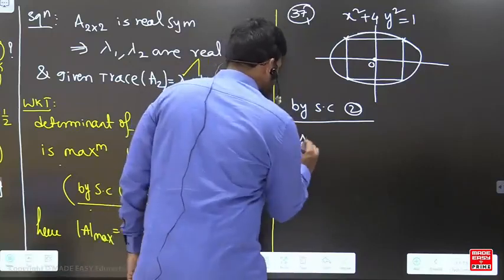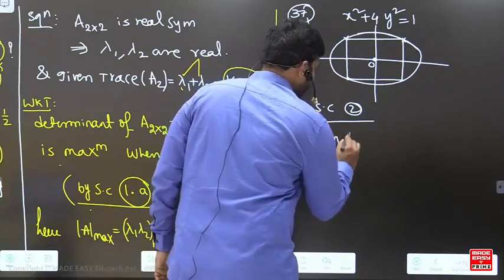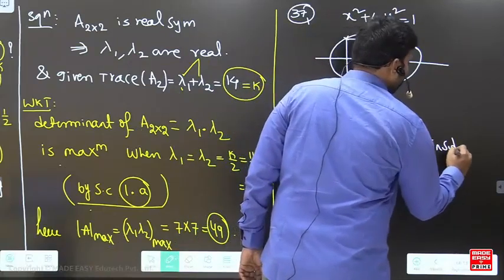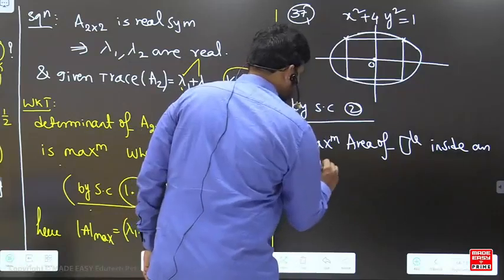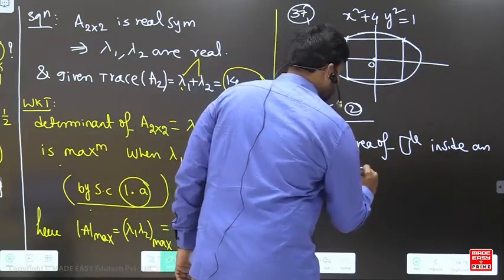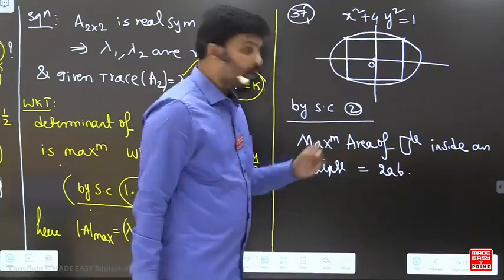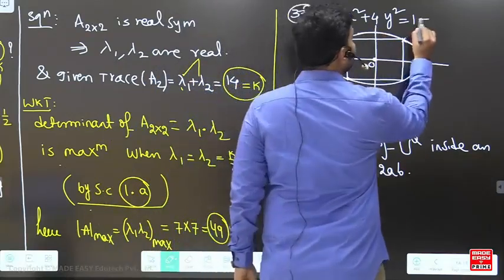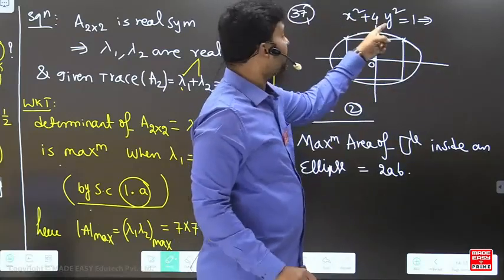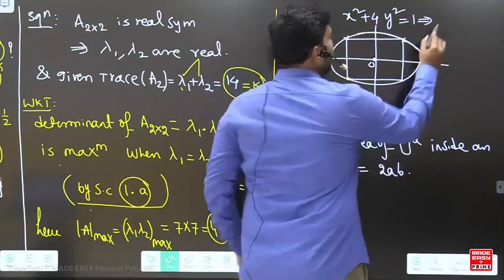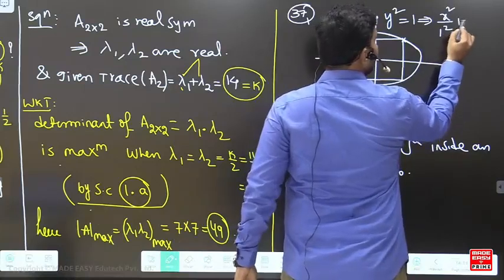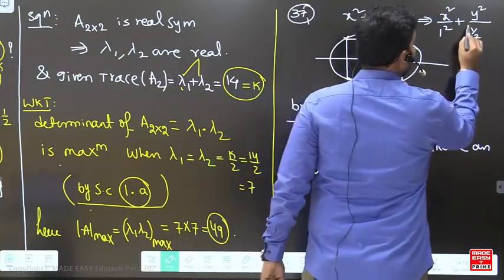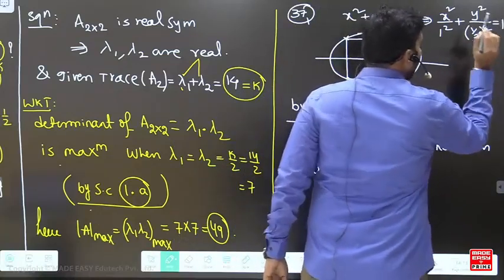the maximum area of rectangle inside an ellipse is equal to 2AB. But what are A and B? Let's write this equation into standard form. See, dear students, writing this equation into standard form of ellipse, that is x square by 1 square plus y square by 1 by 2 whole square is equal to 1, since the 4 comes down.